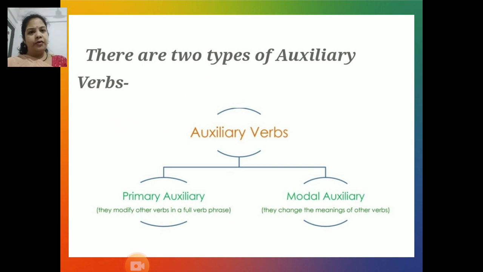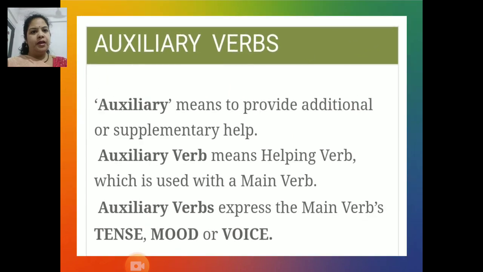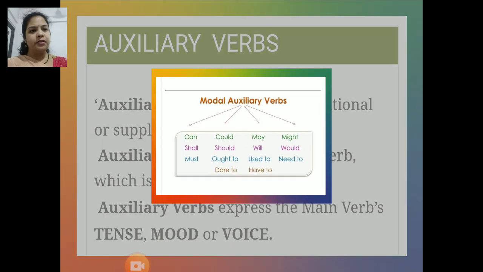There are two types of auxiliary verbs, primary auxiliaries and modal auxiliaries. Primary auxiliaries are the verbs which modify other verbs in a full verb phrase, and modal auxiliaries change the meanings of other words. Let's revise quickly what auxiliary verbs mean. Auxiliary means to provide additional or supplementary help. Auxiliary verb means helping verb which is used with a main verb. Auxiliary verbs express the main verb's tense, mood, or voice.